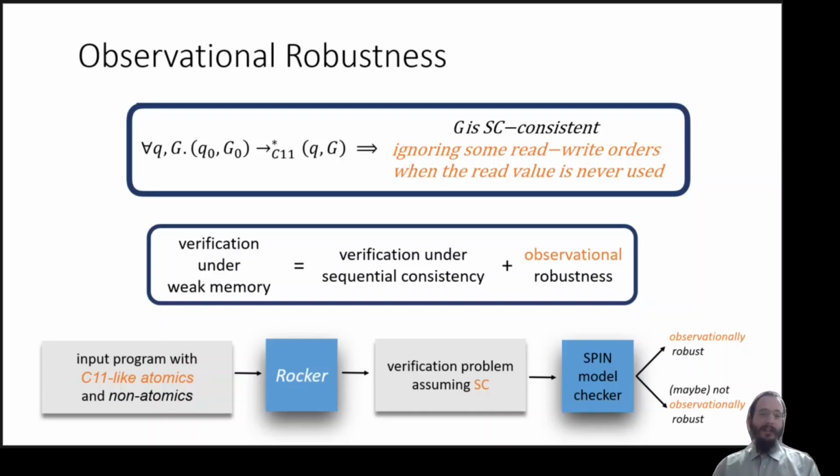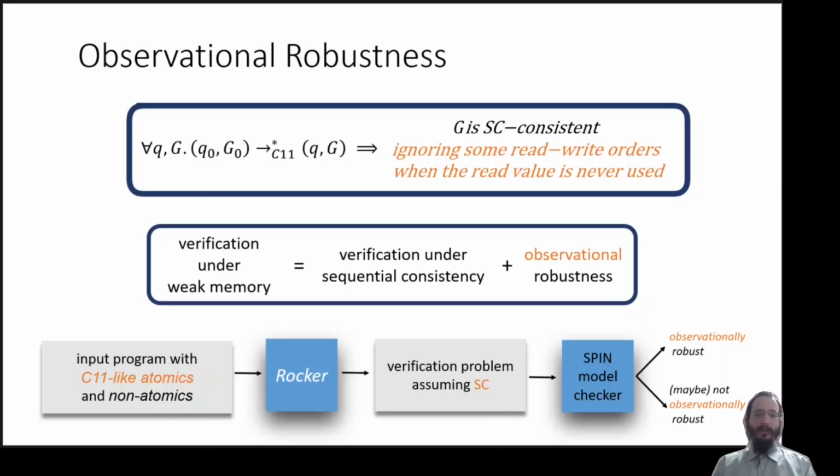And we basically augment Rocker to support as input programs with C11-like atomics and non-atomics. And instead of creating verification problems that check for robustness, we create a program that checks whether the program is observationally robust or maybe not observationally robust.